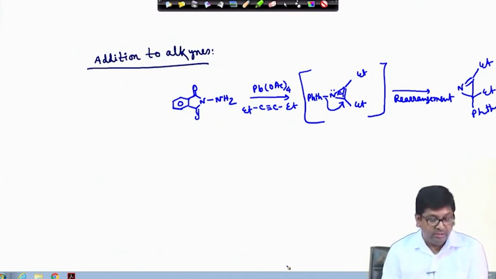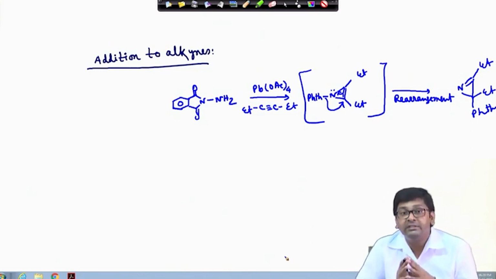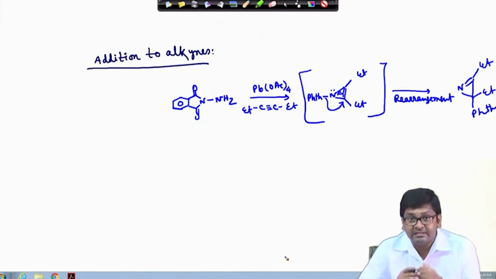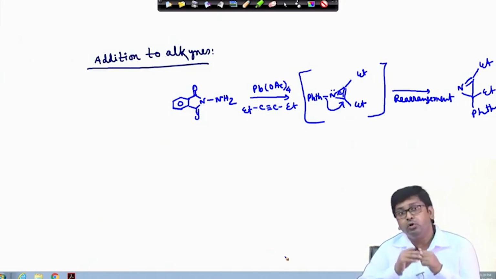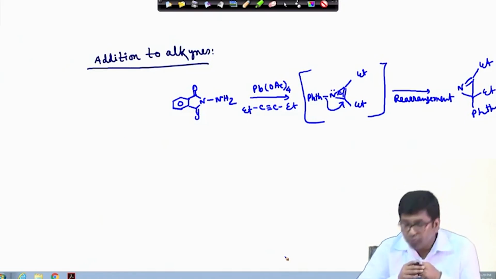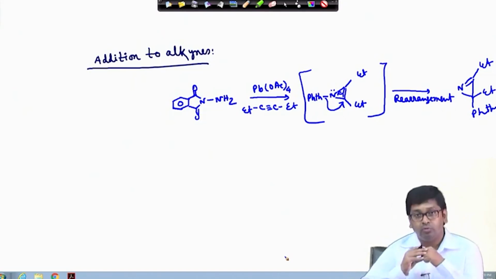Okay. So, what will happen if, let us say, as azides we have taken and alkyne we have taken. Okay. So, under thermal condition it should give the corresponding nitrene, and then that cycloaddition type reaction should occur.